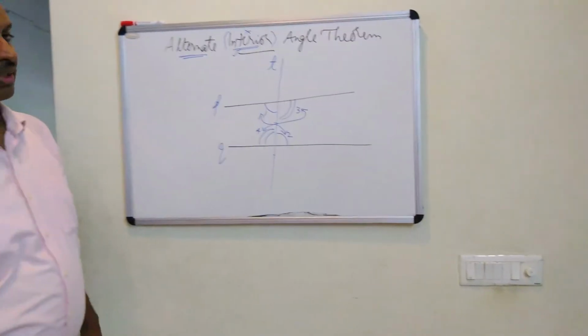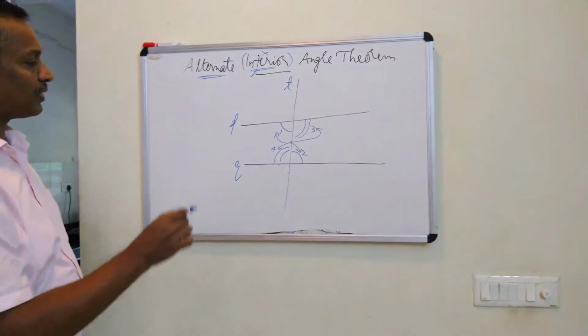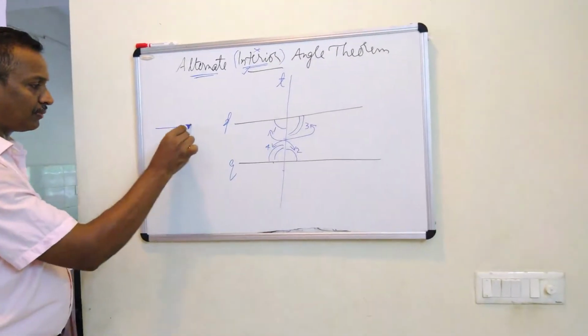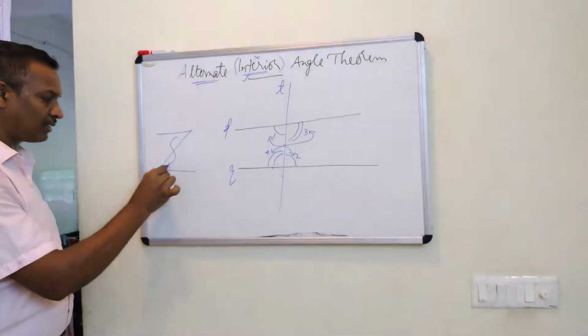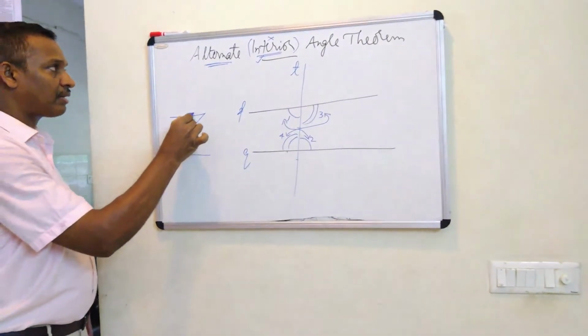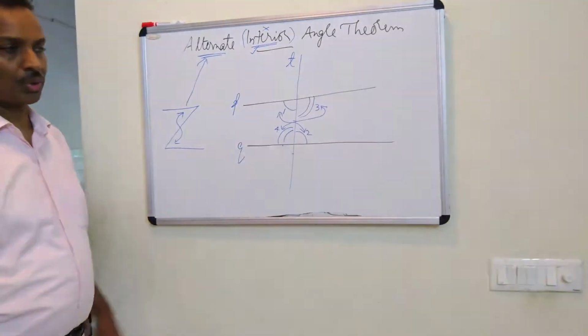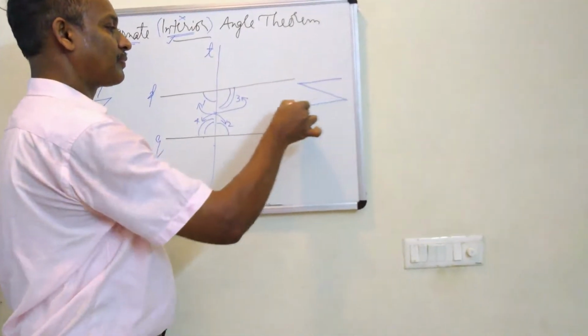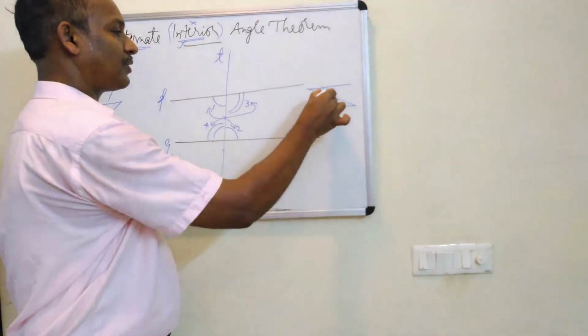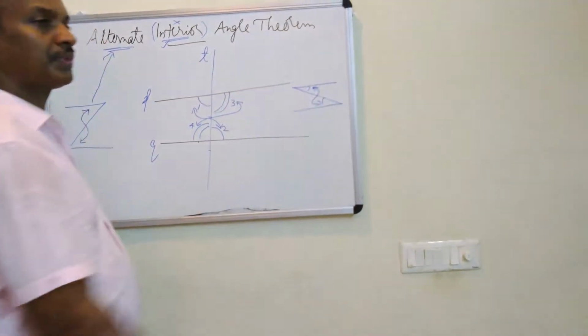For better understanding, we can compare it with the shape Z. If it forms the shape of Z, they are alternate interior angles. Not only Z, its reflection is also working. This is also alternate interior angles.